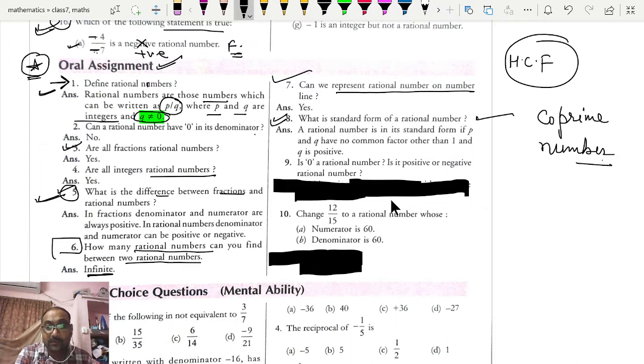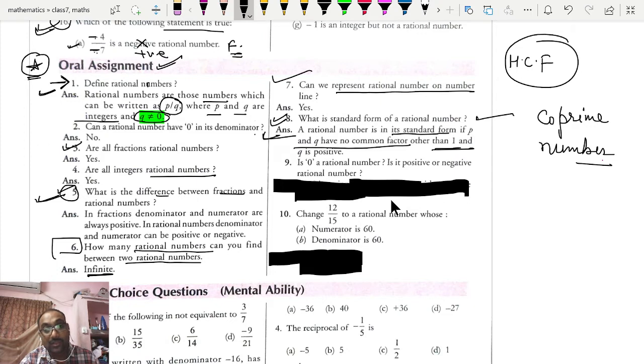So standard form means a rational number is in standard form where p and q have no common factor other than 1 and q is positive. Correct. Clear? So you could write many things. One, that numerator and denominator should be co-prime. Second, that there should be no common factor between them other than 1.